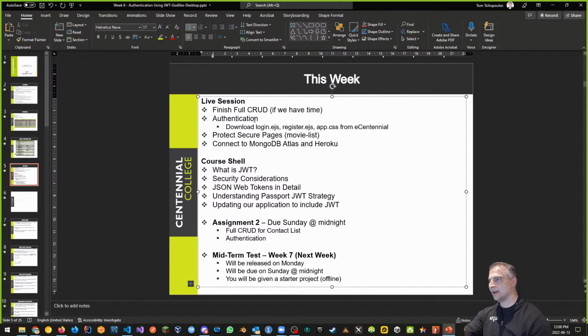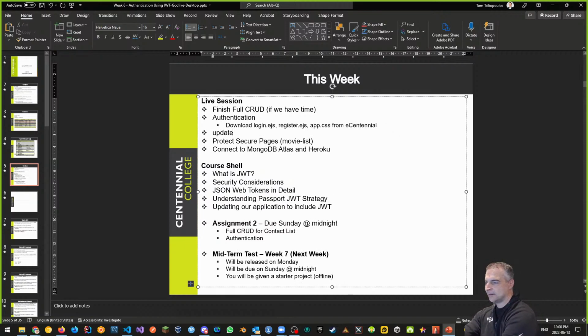For authentication, we also updated the main navigation to include login, register, or login, logout, right? And movie list. We did that, right? So those are the things we did this week.